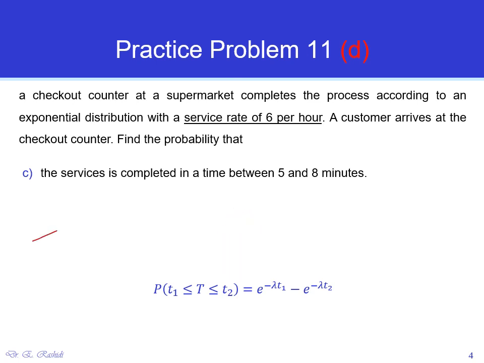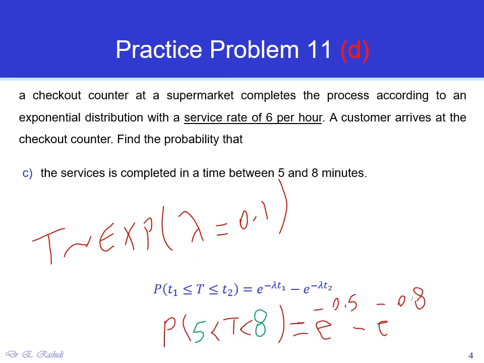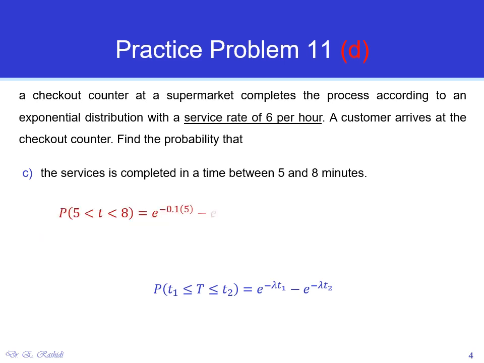So here again, the service time follows an exponential distribution. We're going to put everything in minutes. So on the minute scale, lambda is 1/10. And then we're going to use this formula to find the probability. So the probability that t is between 5 and 8 minutes is e to the power negative 0.5 minus e to the power negative 0.8. And that's about 16%.